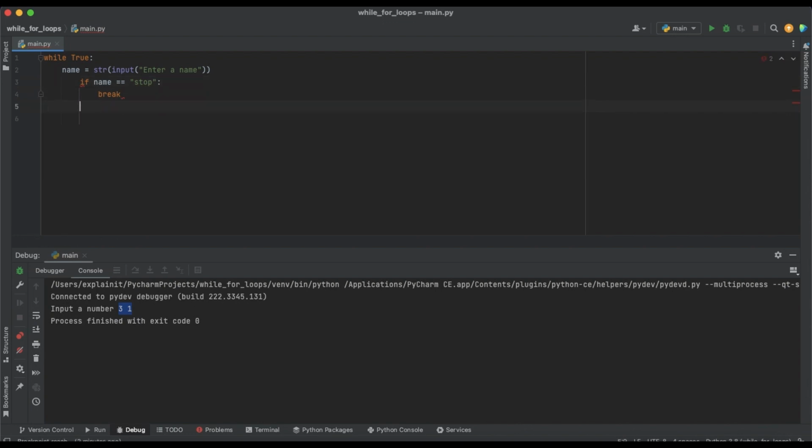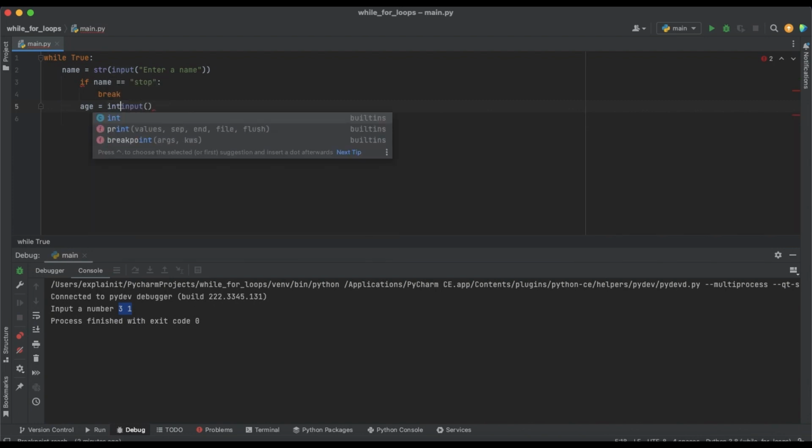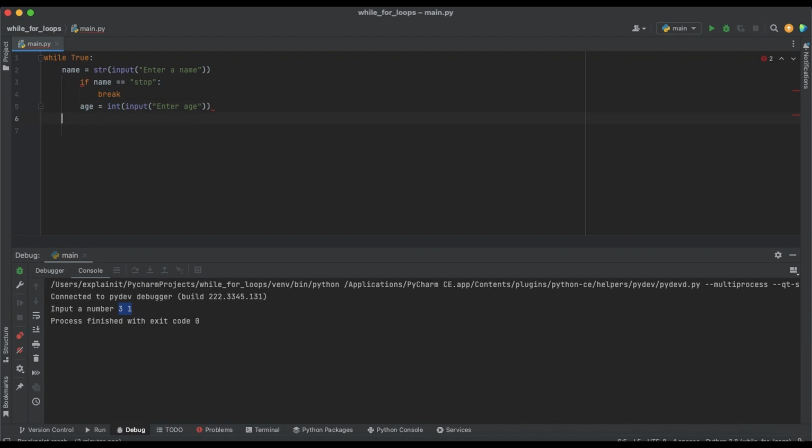Else, we will ask the user to write an age, for example, and we need an integer for that. Enter age, and we will just print name and age, just like that.